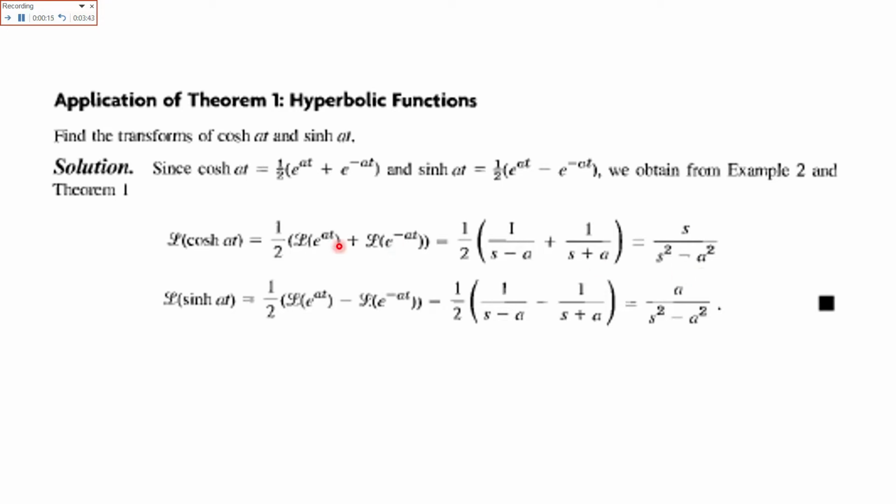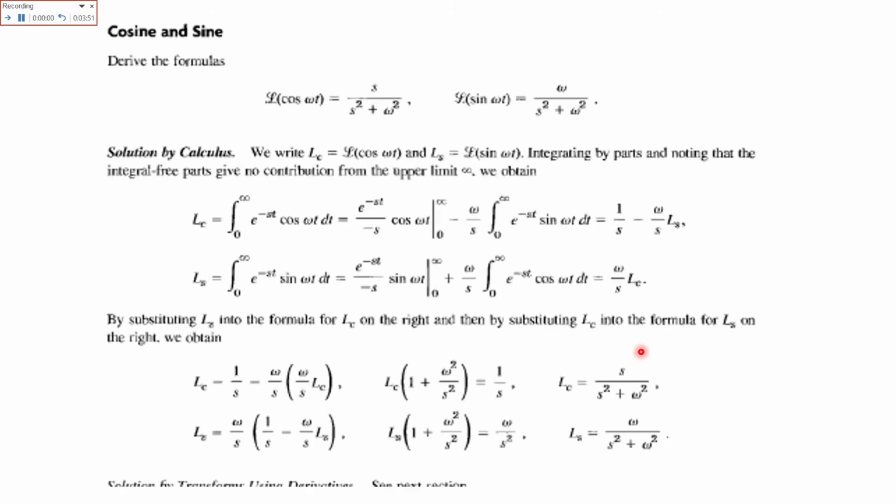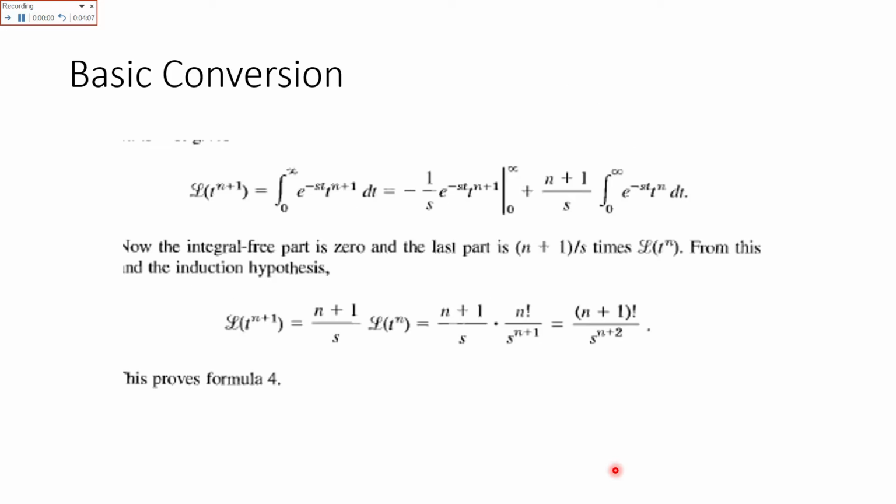For cosine hyperbolic you have s over s square minus a square, and for sine hyperbolic you have a over s square minus a square. Similarly, for the Laplace of the cosine function, which is not hyperbolic, it is s over s square plus w square, and for the sine function it is w over s square plus omega square.